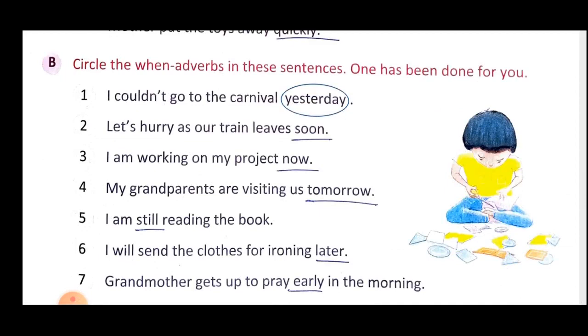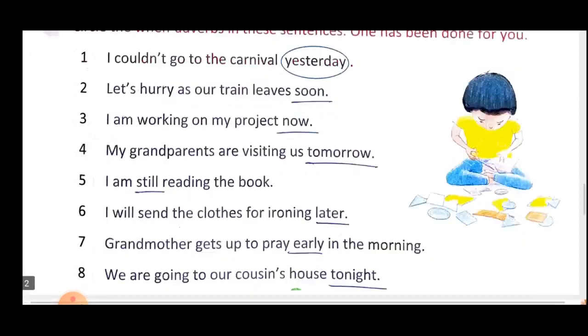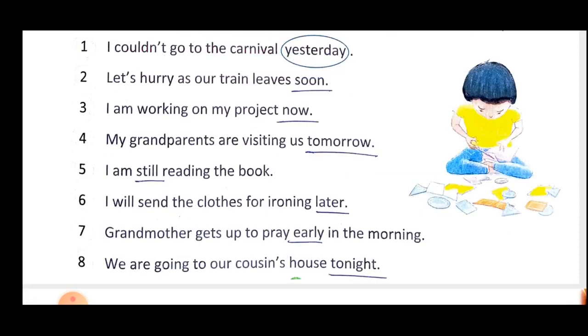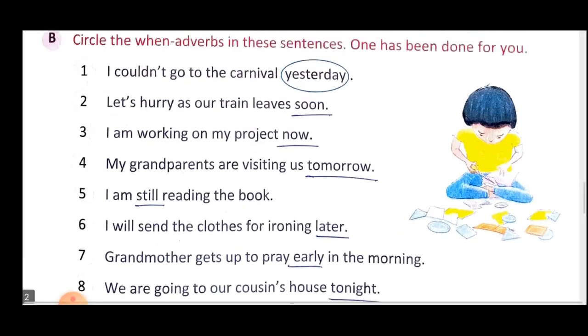Next exercise. Circle the when adverb in these sentences. Here a few sentences are given, and in these sentences you have to circle the when adverb. That means the answer to the question of when that action occurred is your when adverb.